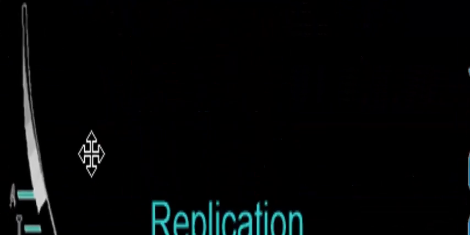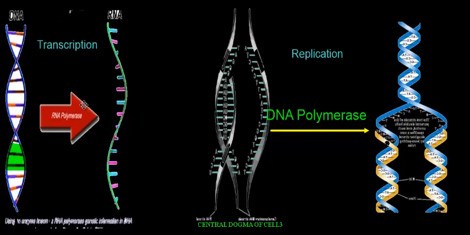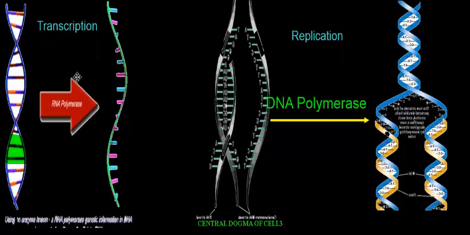DNA is a double strand structure, RNA is a single strand structure, and RNA polymerase is involved in the transcription process. And during transcription, mRNA is formed.